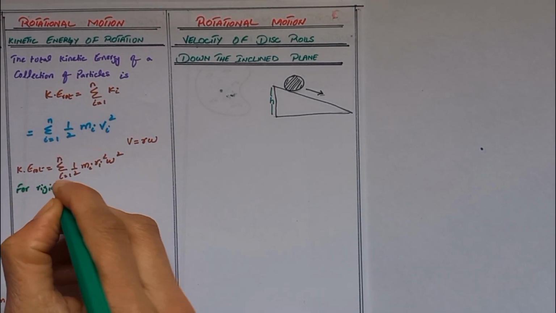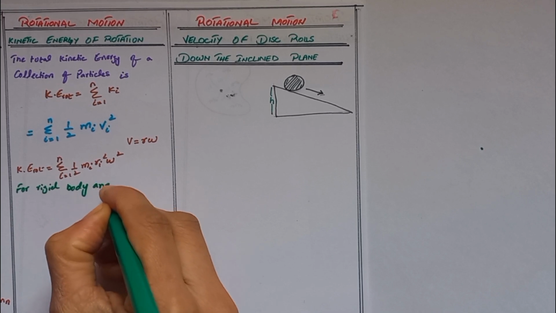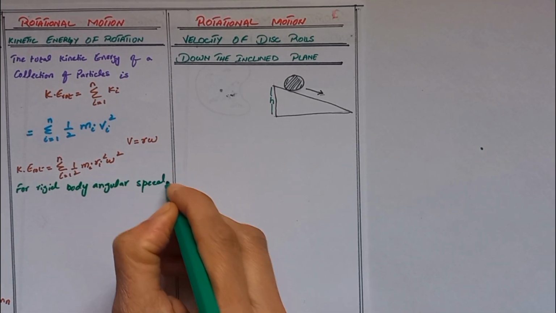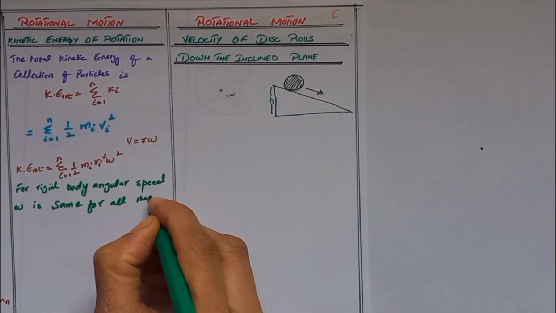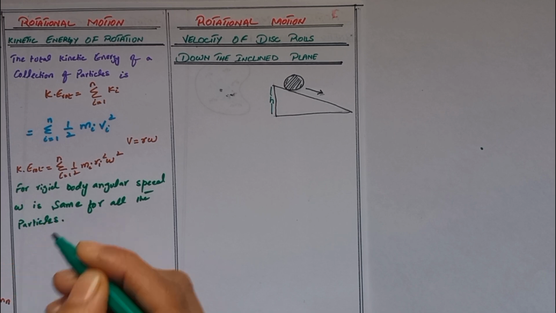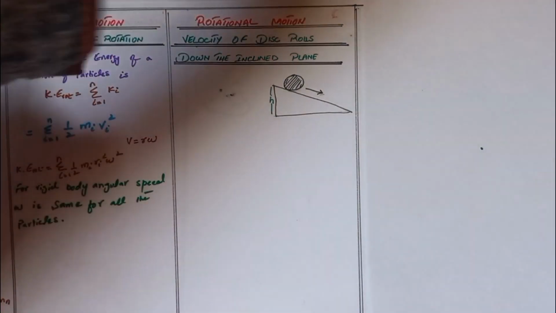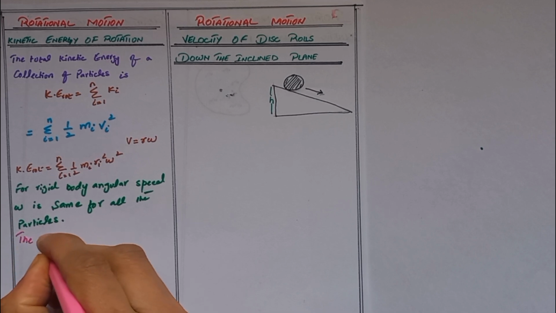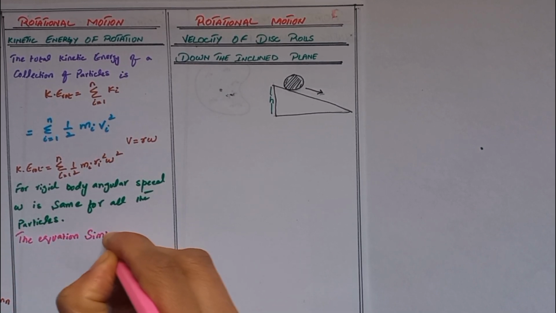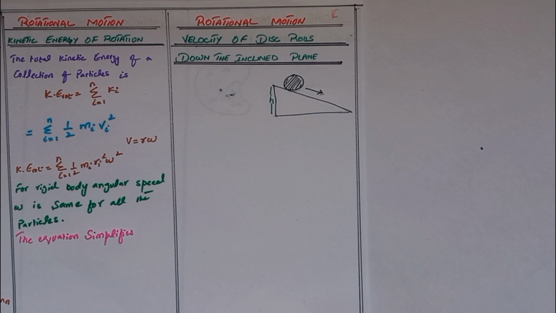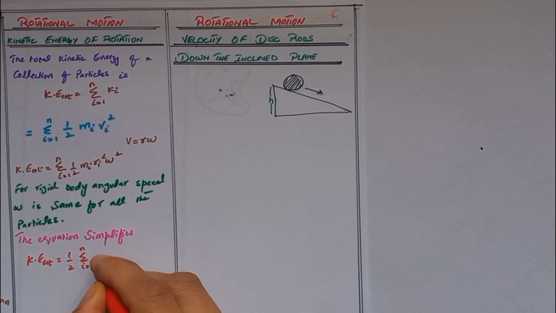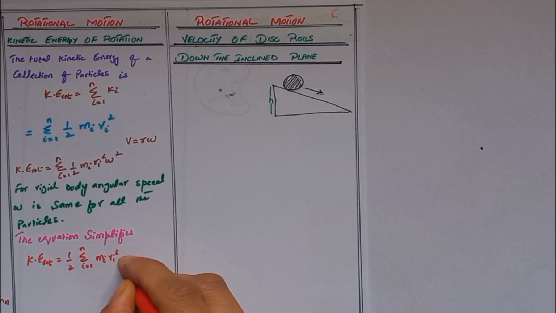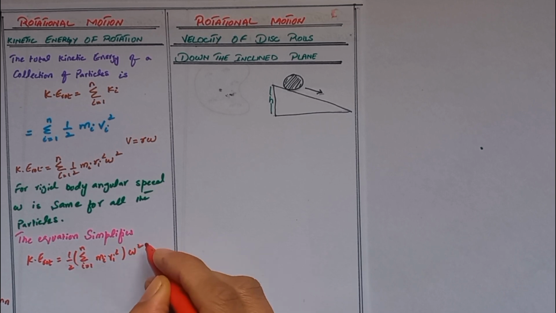Here we can write that for a rigid body, the angular speed omega is the same for all the particles. The equation simplifies: rotational kinetic energy is equal to half the summation from 1 to n of m_i r_i square, times omega square.